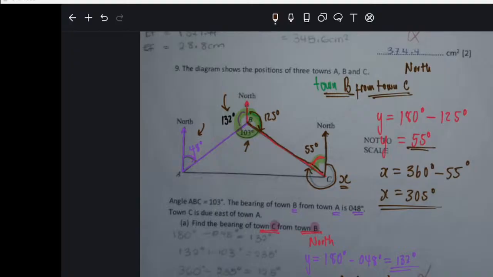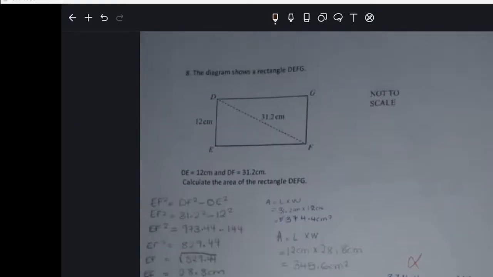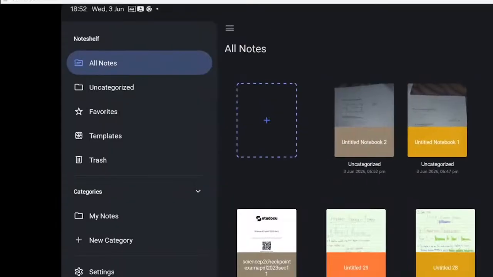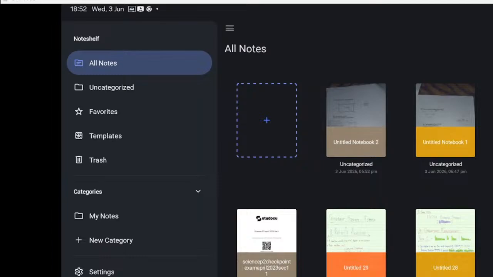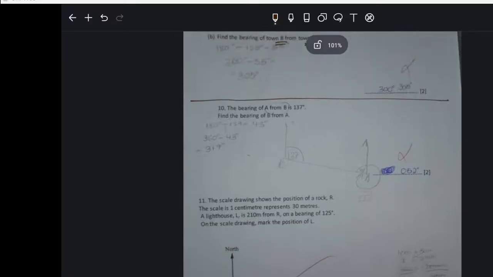Anyone with a question? Let's see the last question. Here. Can you see this? It's a separate question. Can you see that this is a number 10? It's a separate question from the other ones.